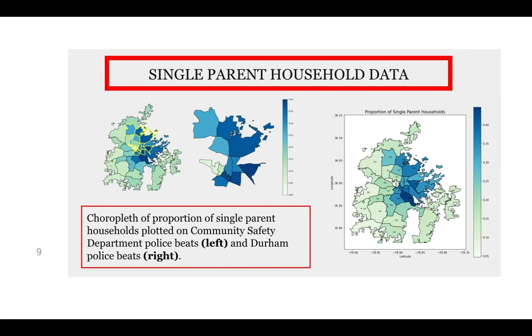These are visualizations of single-parent household data from the U.S. Census Bureau from 2010. As you can see from the map on the left, the Community Safety Department is currently working in beats that have higher proportions of single-parent households in comparison to the rest of the beats in Durham.